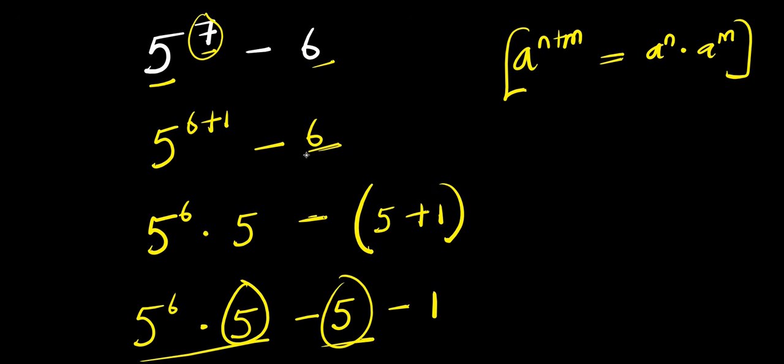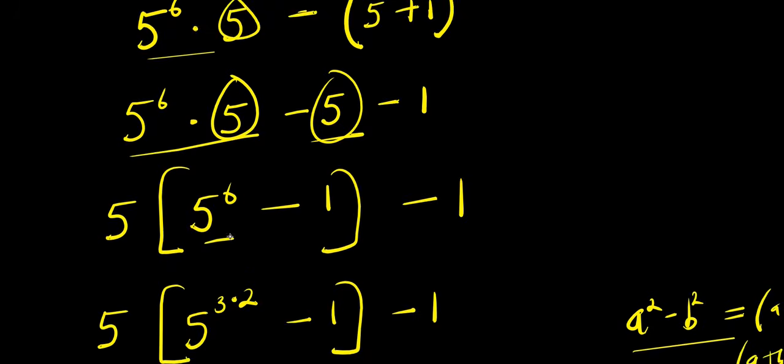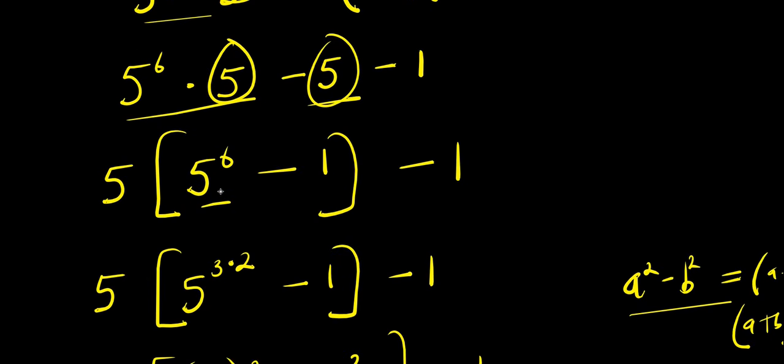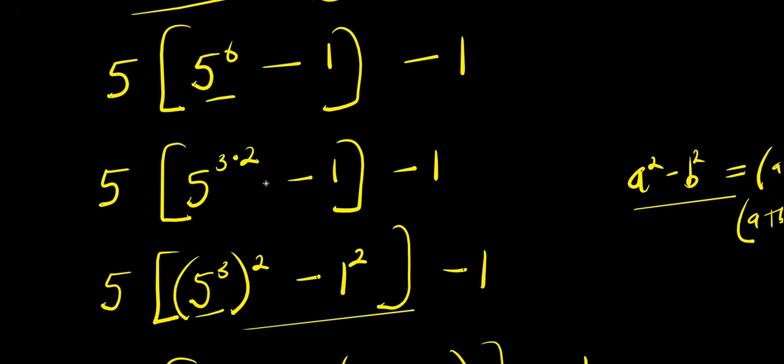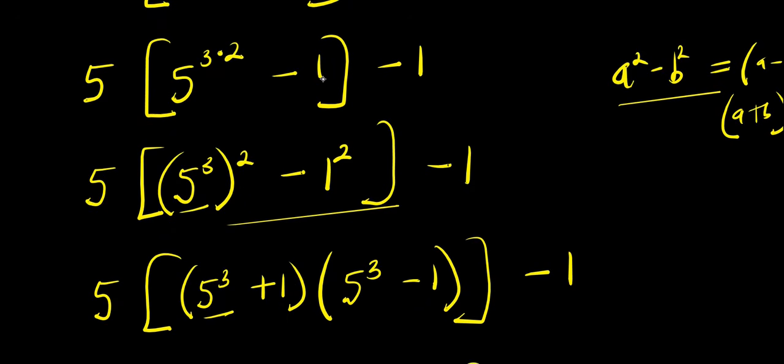Now, a quick recap. The first thing is to express this 7 as summation of 6 and 1. You apply this identity and have it this way. Factor out the common term, which is 5. Now, here, if you know the value of 5 power 6, we can insert it there. But if you don't know, you break it down to 5 power 3 times 2, so that you can easily apply difference of 2 squares. So by doing that, remember 1 power 2 is the same thing as 1.